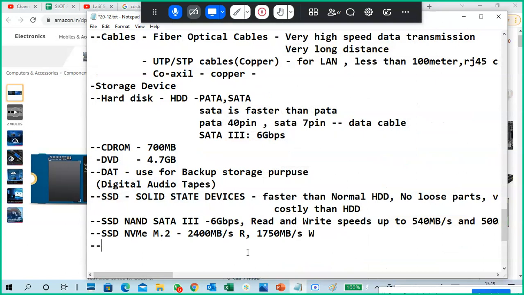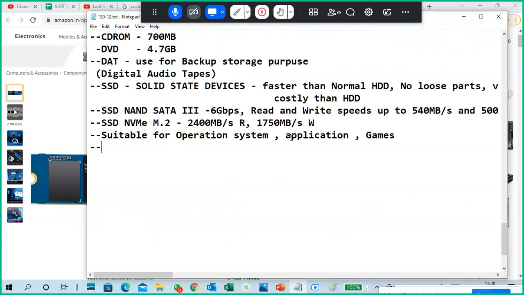So it is suitable for operating system and applications. You can store games if you want, for game players. Faster loading applications: if you need some application where very fast loading is compulsory, like fast loading games and fast loading data is required, then it is suitable.